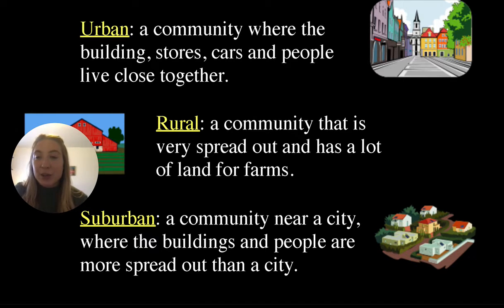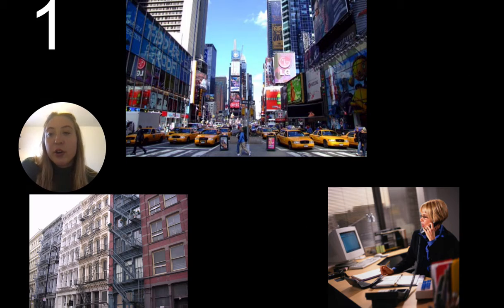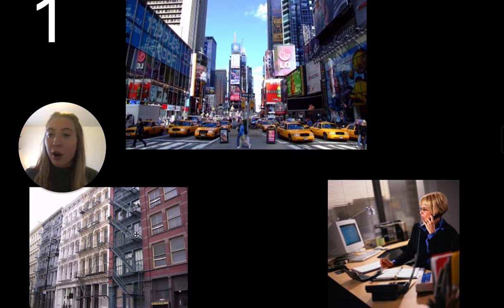So let's go over some examples. Here's our first example. We see a busy street. We see lots of people, lots of tall buildings. We see apartment buildings that are all right next to each other that are tall, which means tons of people live there. And we see people working in offices. Which one do you think this is? I think it's going to be urban because you see lots of people walking. They seem very close together. It's not really spread out. There's not a lot of space.